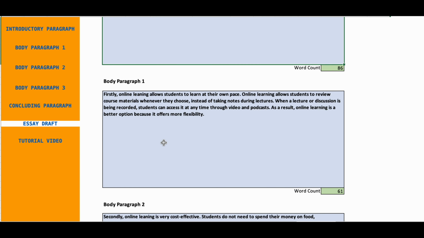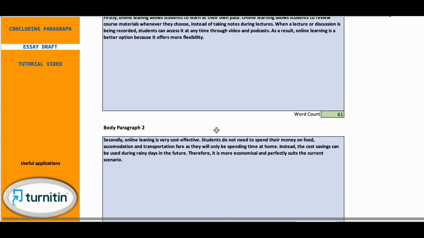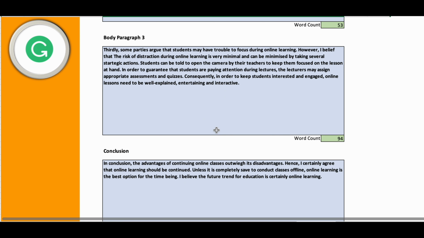Also, please check the spelling and of course the grammatical structures of the sentences too before submitting the essay. Congratulations and well done everyone!